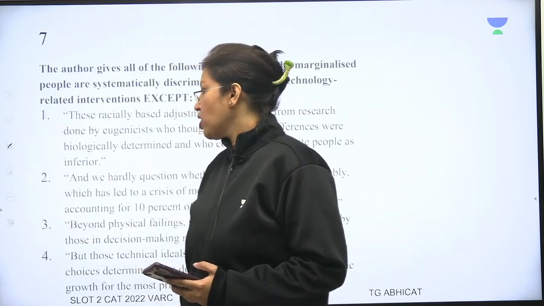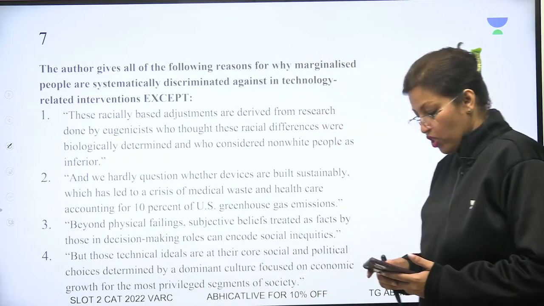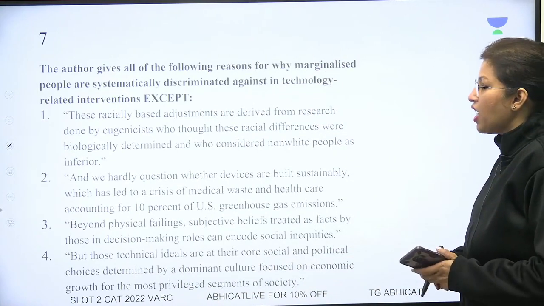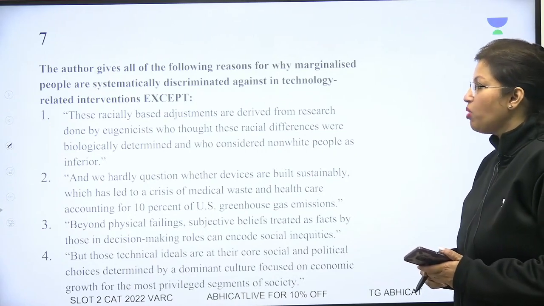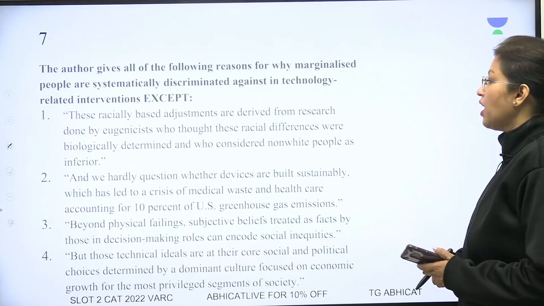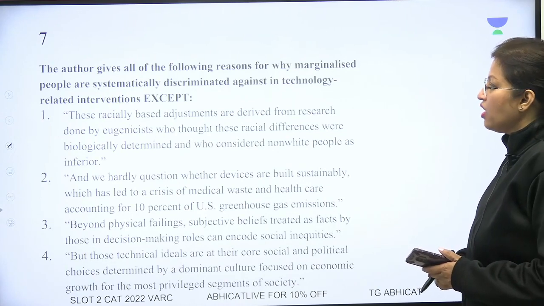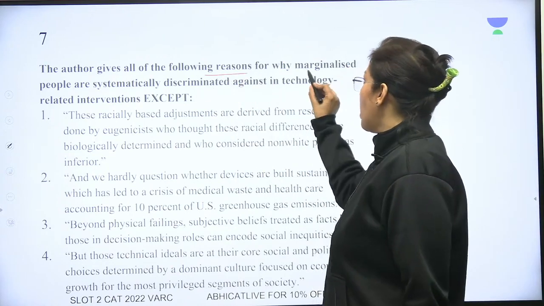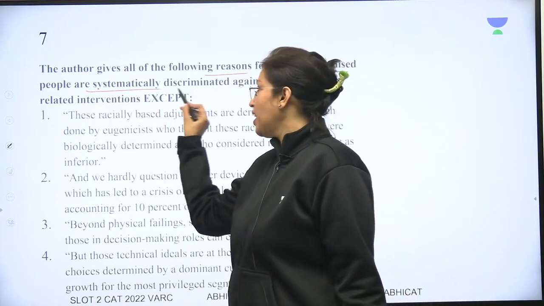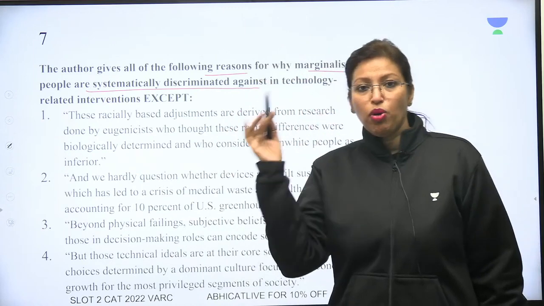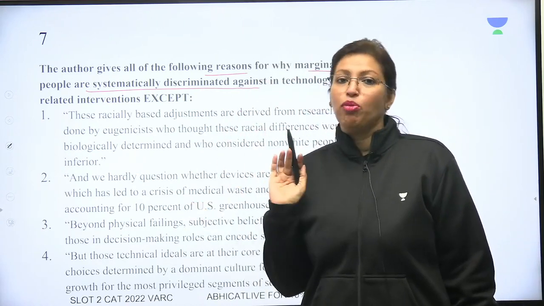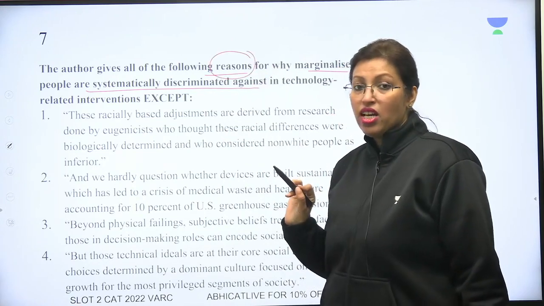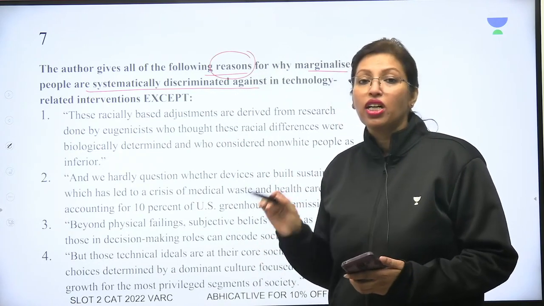Let's come to the next question. Question number 7 आ जाते हैं. Question number 7 कह रहा है, the author gives all of the following reasons for why marginalized people are systematically discriminated against in technologically related interventions. So again, look for the reasons why marginalized people are systematically discriminated against. So the people who have been marginalized, they are systematically being discriminated. So these are the reasons that are given in the passage. The one that is not given in the passage will be the correct answer.